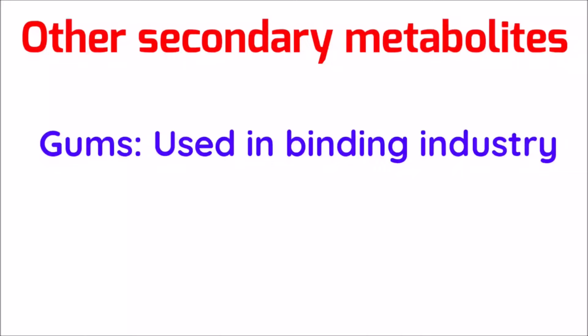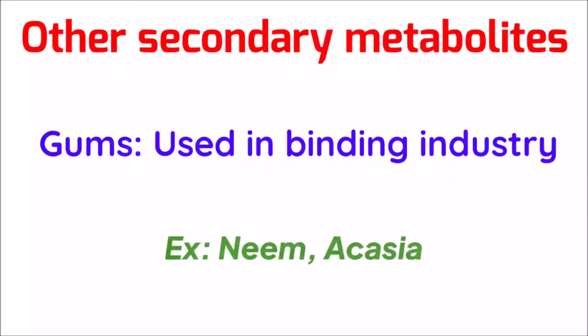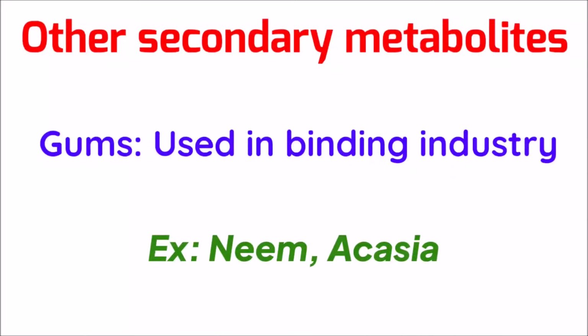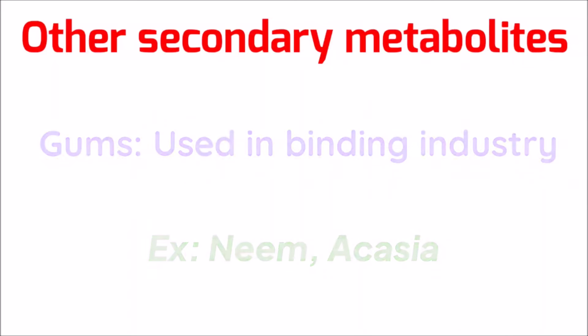The next one is gums. We are well aware of these gums. Plants like neem, acacia oozes out sticky substances called gum. When branches are cut, the gum swells by absorbing water and helps in the healing of damaged parts of a plant. Gums are economically valuable and used as adhesives and binding agents in the preparation of medicines, food, etc.